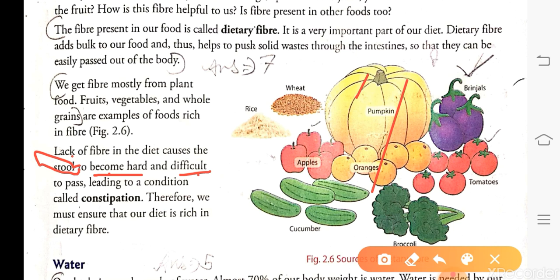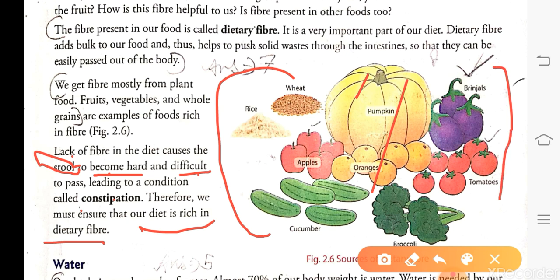This condition is called constipation. So what is constipation? Constipation is a condition in which the stool, or the unwanted material, becomes hard and is not moved out of the body. To make sure there is no constipation, our diet should be rich in dietary fiber. So to get dietary fiber, what should we eat? We should eat fruits, vegetables, and whole grains.